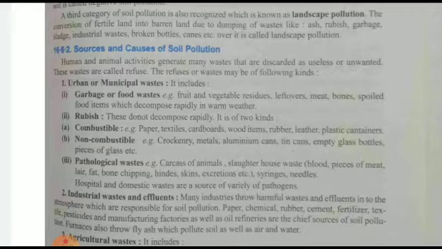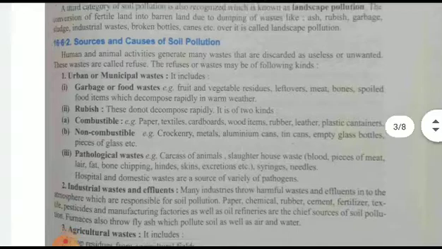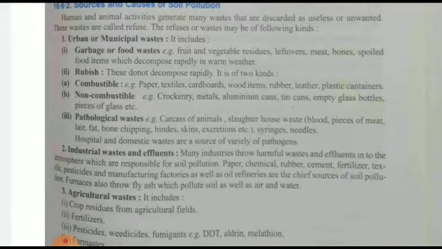Vegetable and residual leftover meat, bones, spoiled food items can decompose rapidly in warm weather. After they decompose, two types of degradation occur: combustible, which catches fire; non-combustible, which doesn't catch fire.